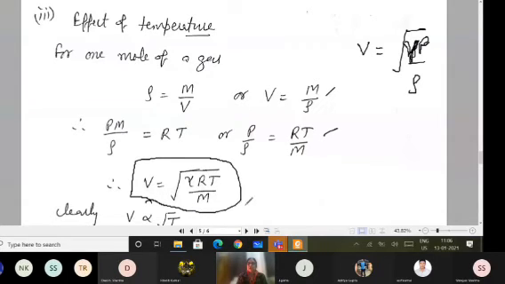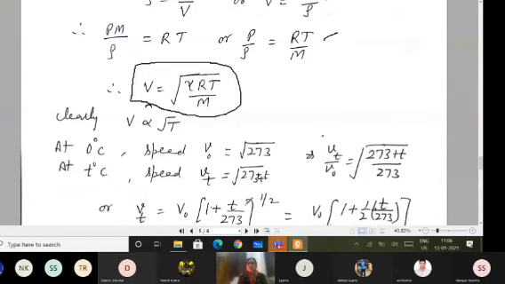As a result, gamma is constant and R is constant, so I can write that speed is directly proportional to the square root of temperature. And this formula we use directly in that experiment. So if I want to find Vt upon V naught, I can simply write it equals square root of (273 plus T) divided by 273.